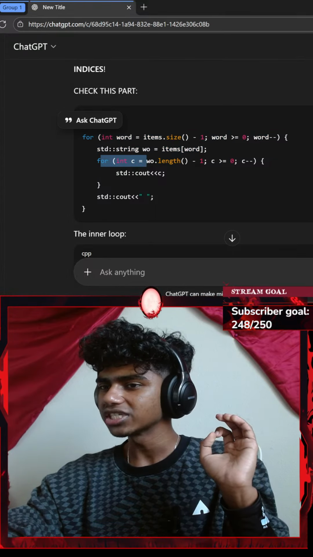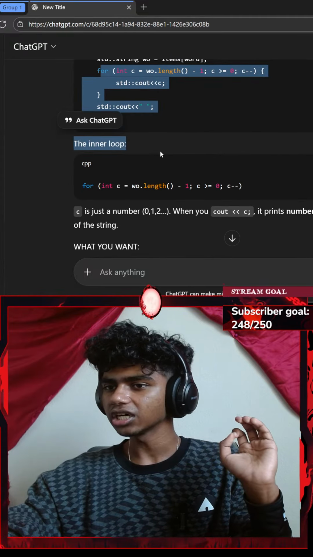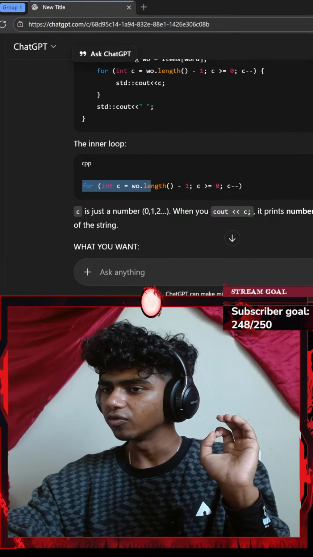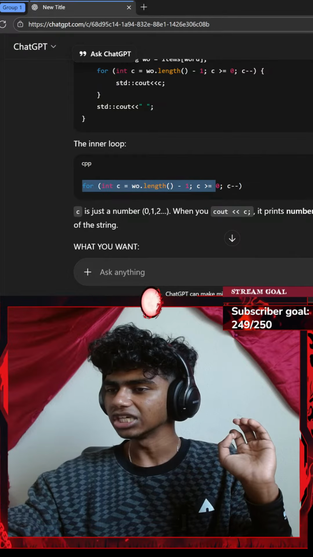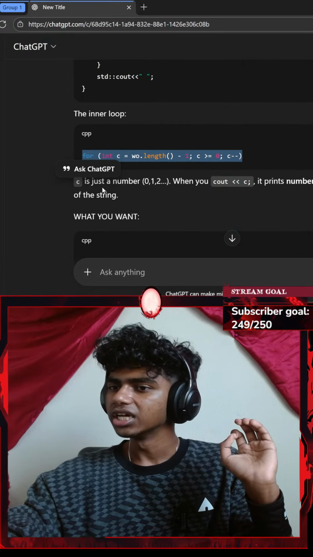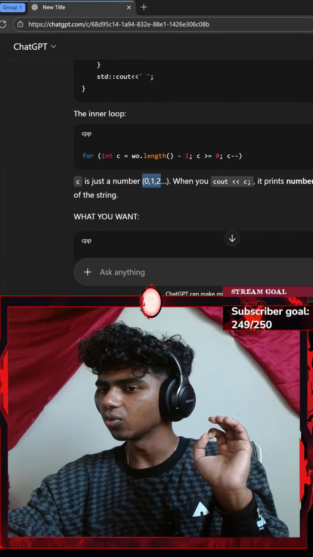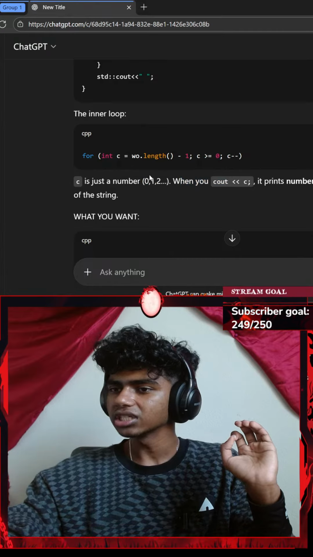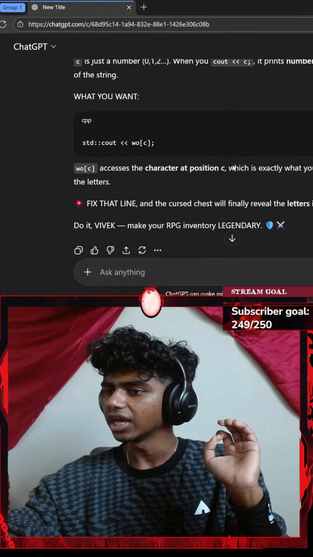For every integer c which equals woo.length, the inner loop, for every integer c which equals woo.length minus 1, c greater than or equal to 0. c is just a number: 0, 1, 2, and so on. When you go with a standard console output, it prints numbers, not the characters.